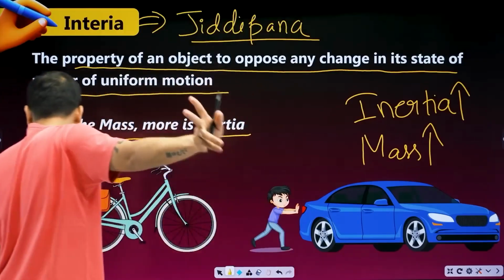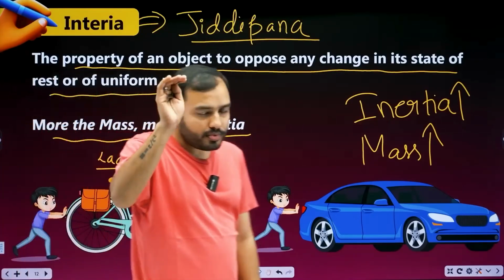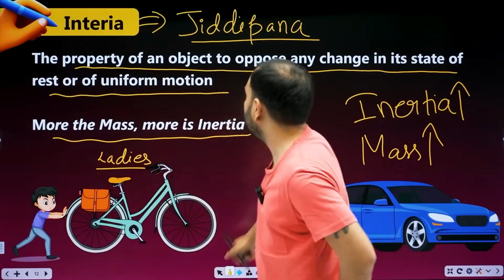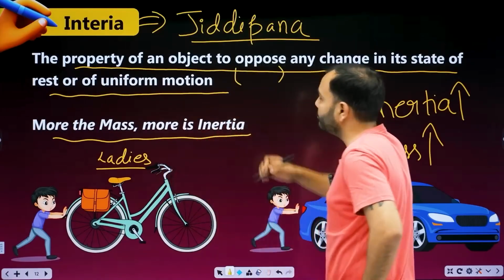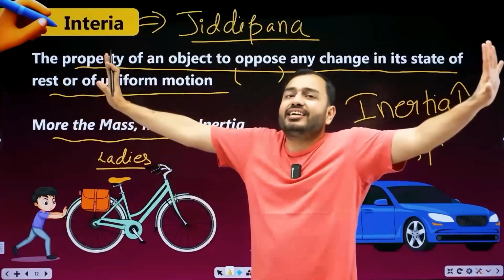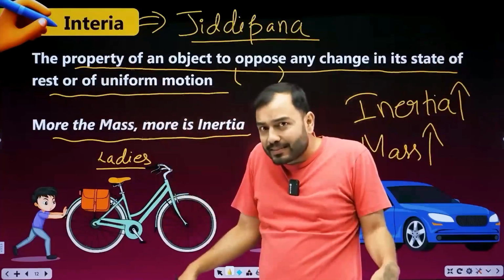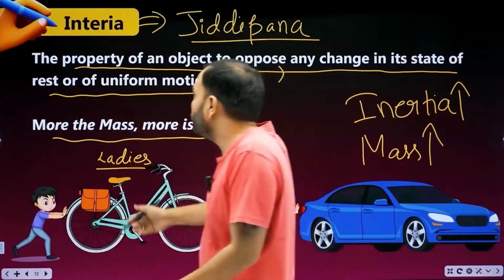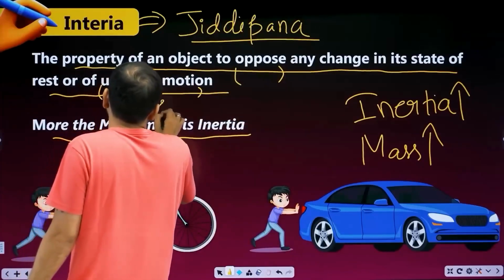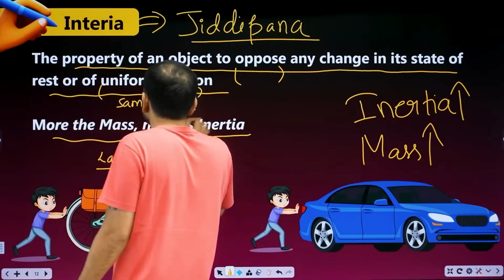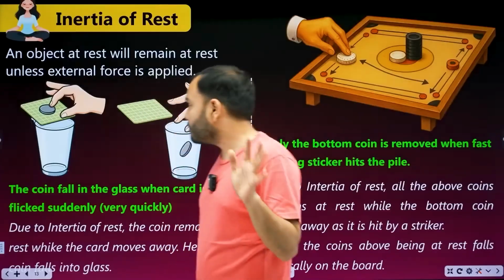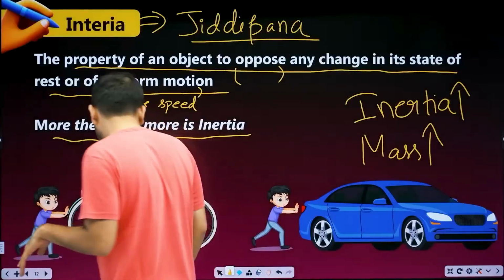So we need to understand two types of inertia. What is inertia? It's the property of an object to resist or oppose. What's written here? Oppose. That's a simpler word for you. The property of an object to oppose any change in its state of rest or of uniform motion. What does uniform motion mean? Motion at the same speed. Motion that continues at constant speed. Whatever speed it's moving at, it will keep moving at the same speed. Sir, I can't believe this. Let me explain. Look ahead. Understand what comes next.